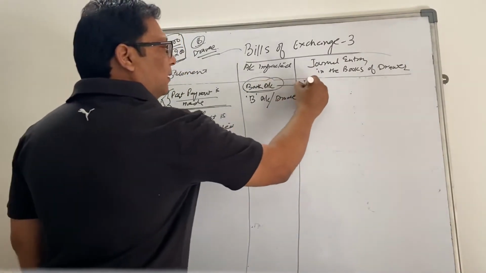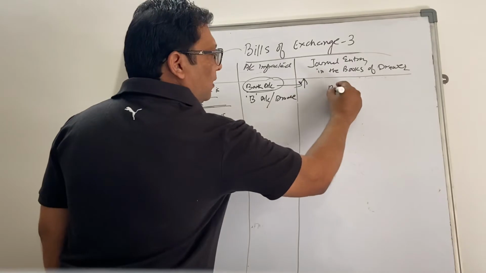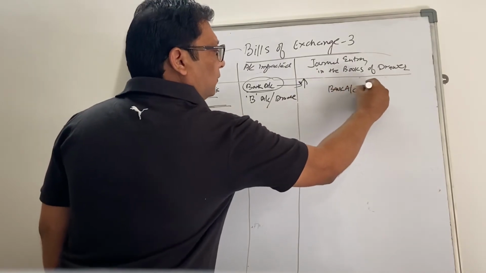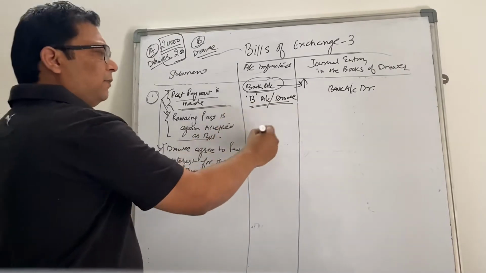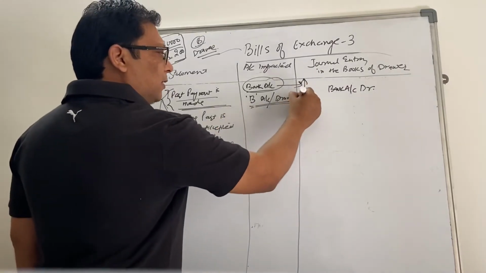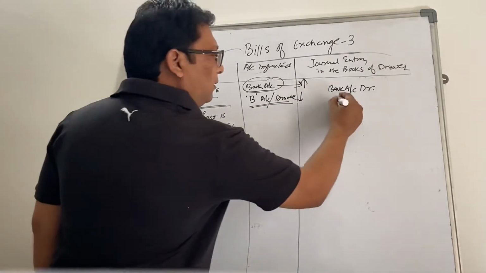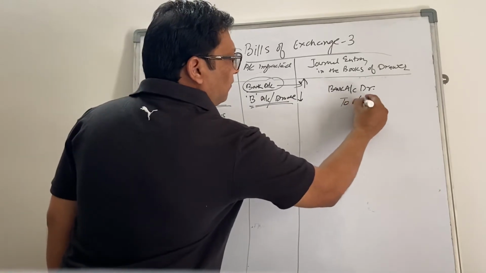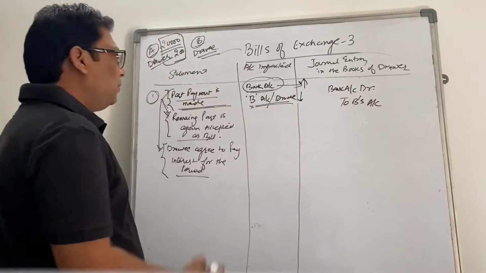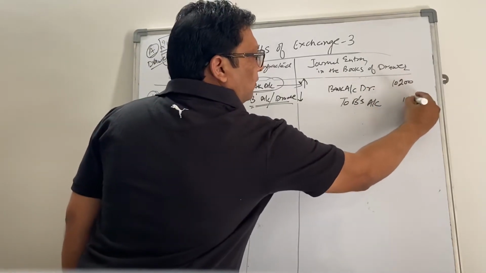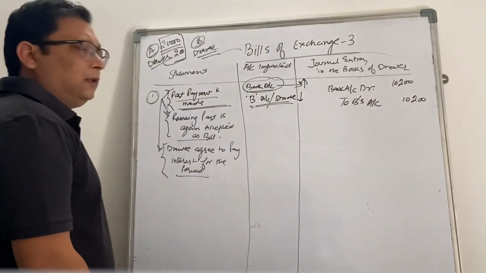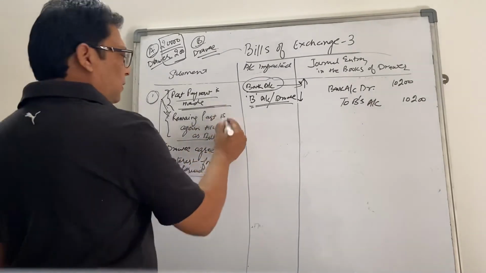And this is an asset, so the asset goes up, so bank account debit. And B is a debtor which is making the payment, so a debtor is an asset, so the asset is going down, which will be credited to B's account. So how much? Say for this example, 10,200 rupees is paid by B, right?